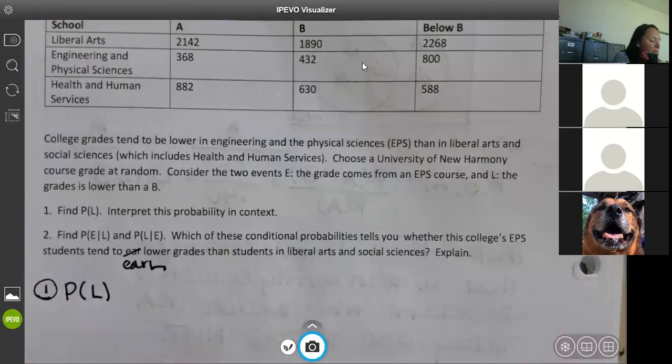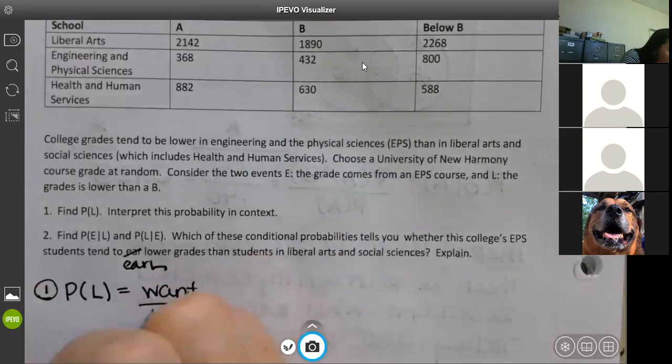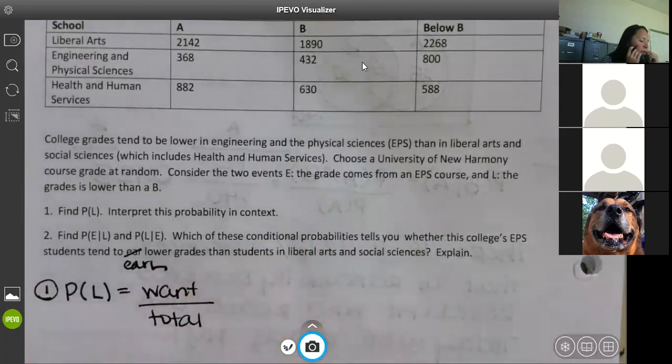Remember, when you're trying to find the probability, it's what we want over the total. We want to know the probability of grades lower than a B. Doesn't matter what course they're in. We're not given anything.